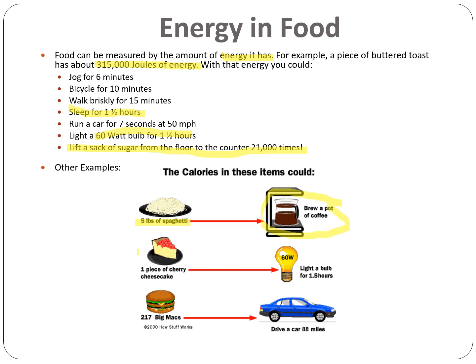The amount of energy in one piece of cherry cheesecake can light a light bulb for an hour and a half. And right here, we've got a Big Mac. Oh, I'm sorry. If you eat 217 Big Macs, the amount of energy there could drive a car for 88 miles. That seems crazy to me. Big Macs must have a bunch of energy.